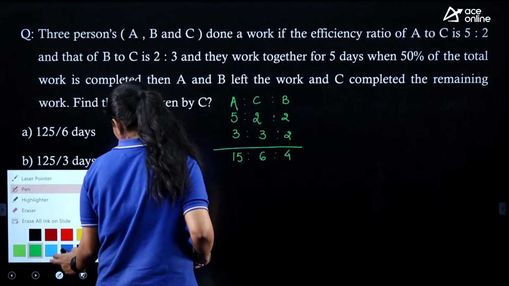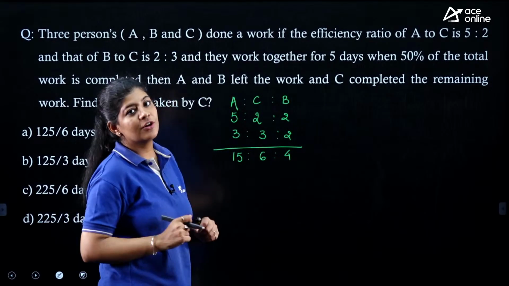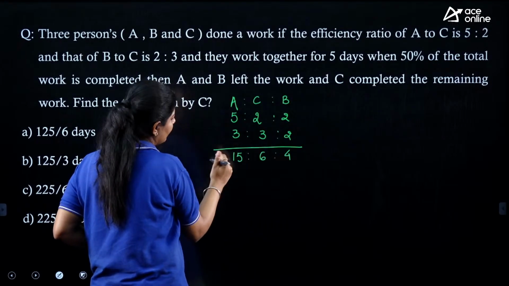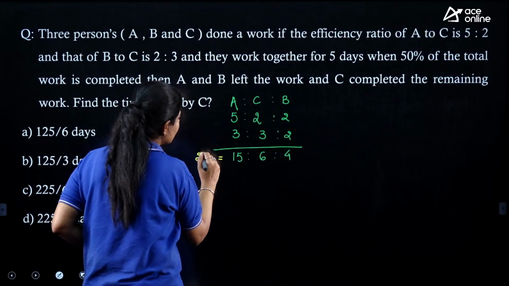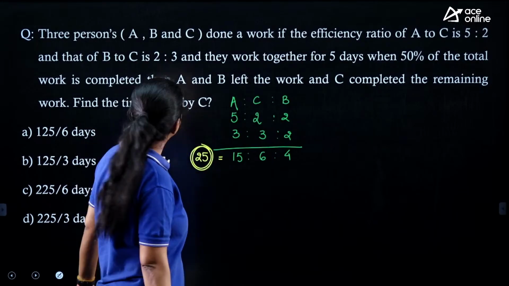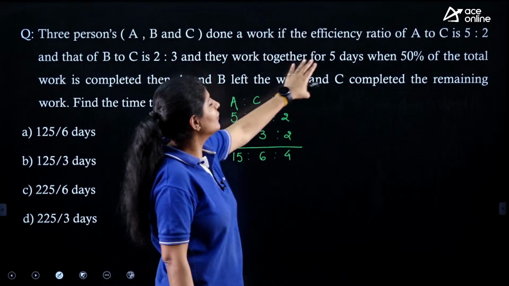Now according to this, the combined efficiency of these three, A, B and C together, is 10 and 15, that is, the combined efficiency is 25. Now the question is saying that they worked together for 5 days.